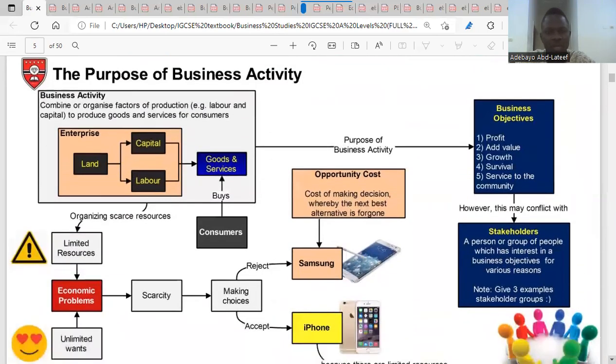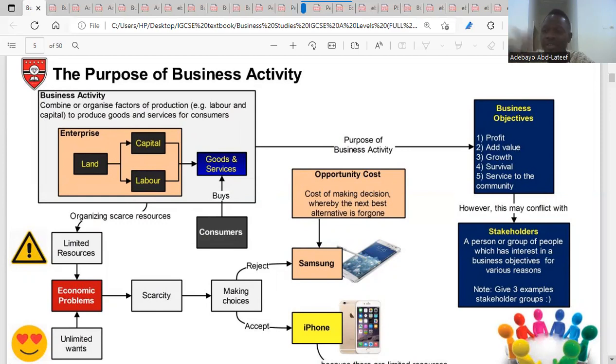So I'm just going to quickly recap. We talked about the purpose of business activity. We talked about what a business is, which is an activity that involves the buying and selling of goods and services. We have businesses because we have different objectives. We are setting up a business because maybe we want to make profit, we want added value, we want expansion, we want survival, we want to service the community.